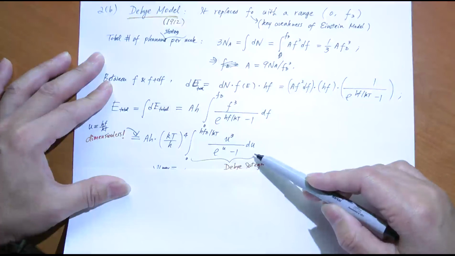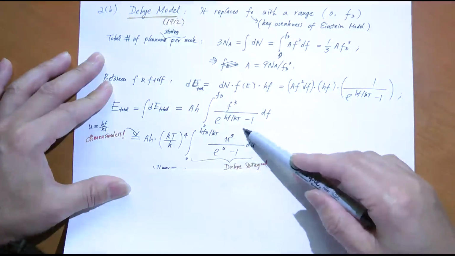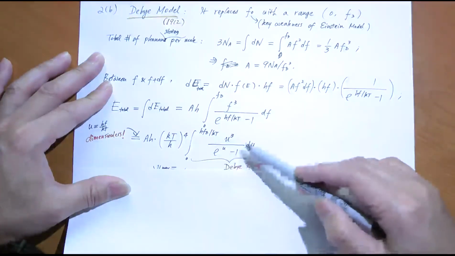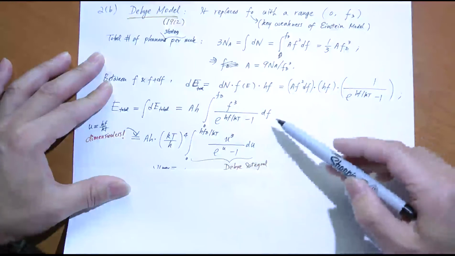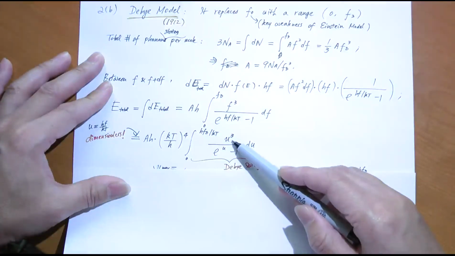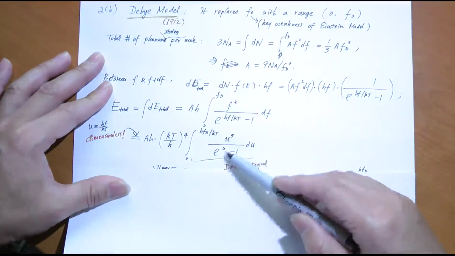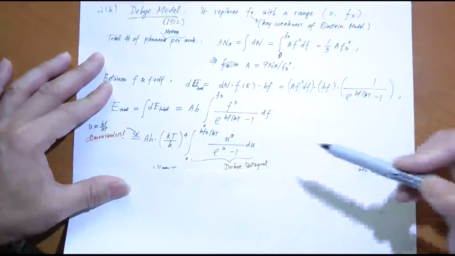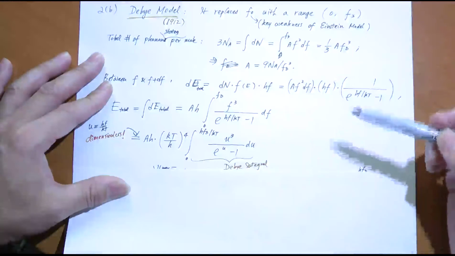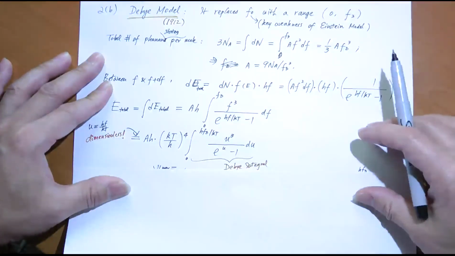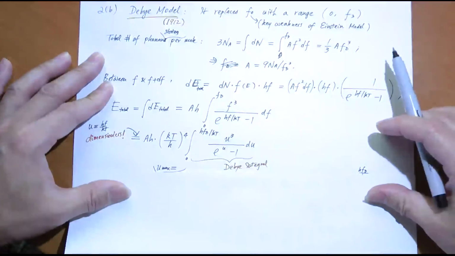I mean, the way you calculate that is by expanding this function of 1 over e to the power u minus 1 in terms of an infinite series. Then each term in the series is multiplied by u to the power 3, which also gives you an infinite series. And just integrate each term in the infinite series and sum up the series. After the integration, you will get your value. But that's not that important to us. We're not going to do that here, in fact.